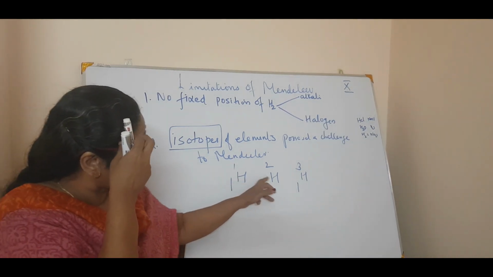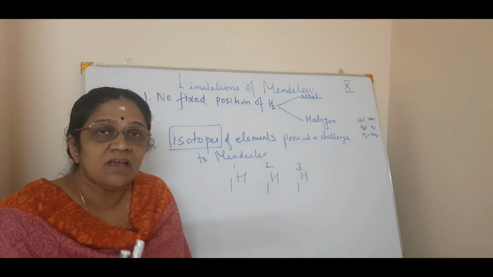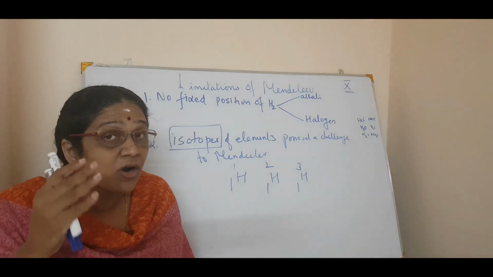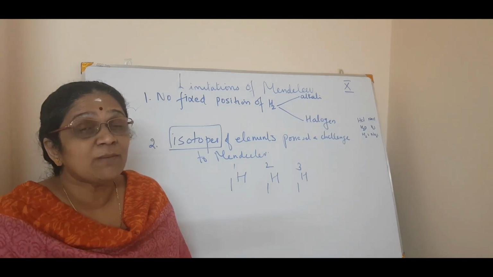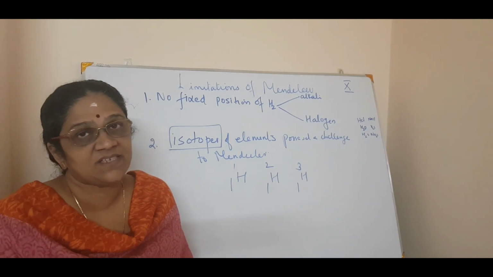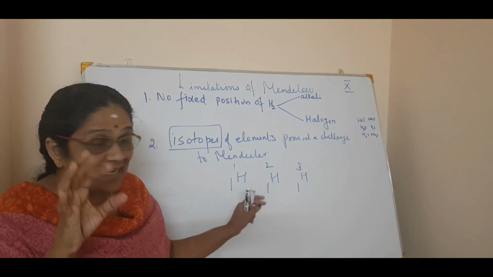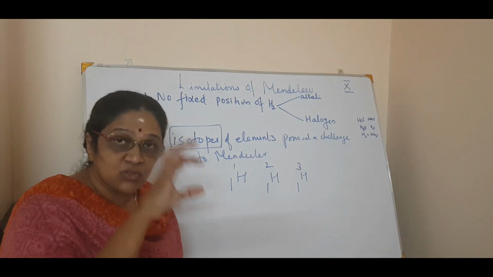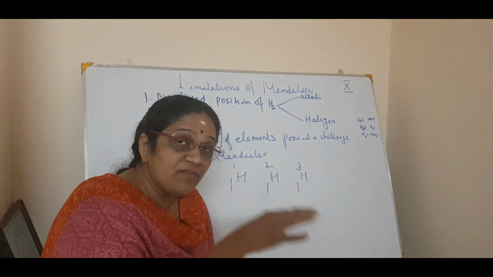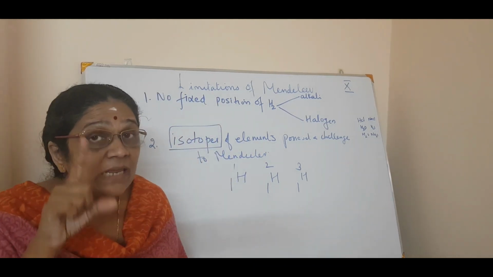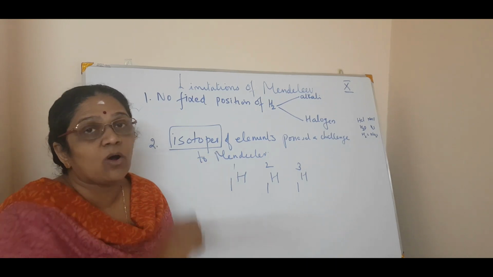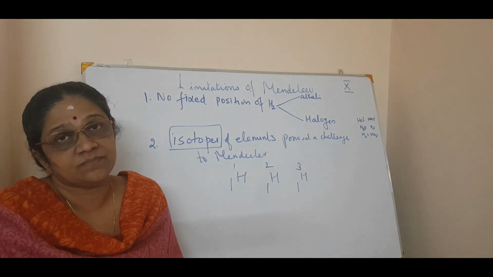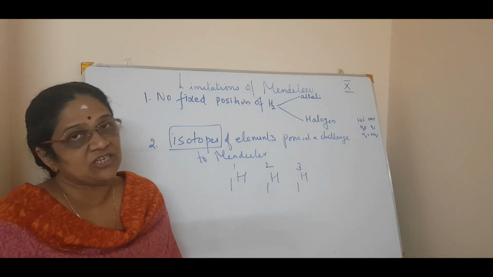But when isotopes were discovered, isotopes means having same atomic number but different mass number. So according to mass, there must be 3 places for hydrogen, isn't it? That means hydrogen having atomic mass 1, the second column hydrogen having atomic mass 2, then there will be a third column in which atomic mass is 3. So for one element itself, there must be 3 columns in the periodic table. So that was his second limitation.